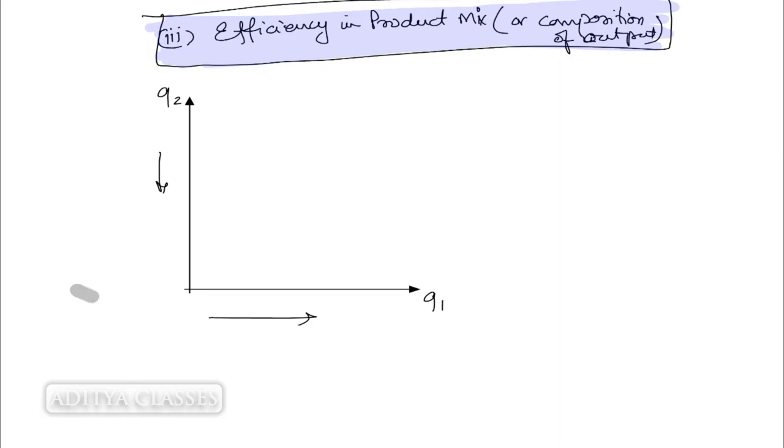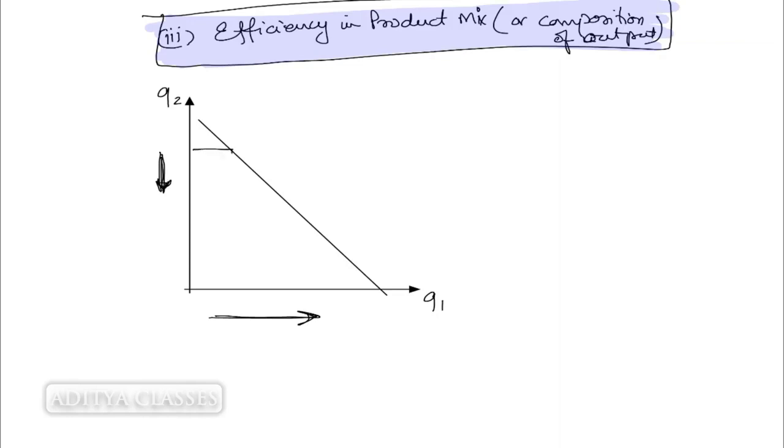So as you go on increasing the quantity of Q1, Q2 will be coming down like this. Fine. Are you able to understand this figure? This curve shows that as you go on increasing the quantity of the first product, you will have to give up some quantity of the second product.